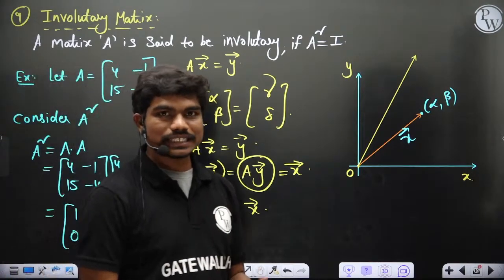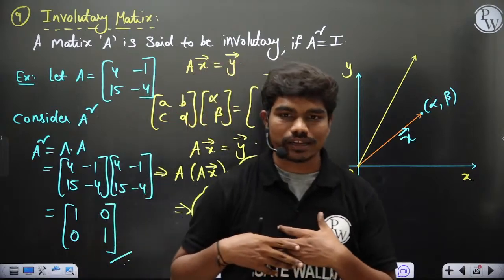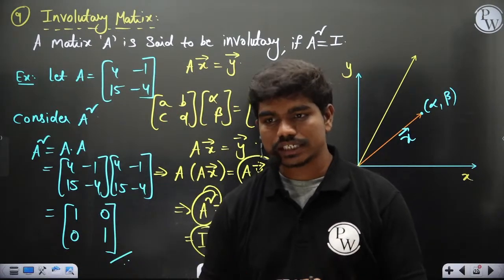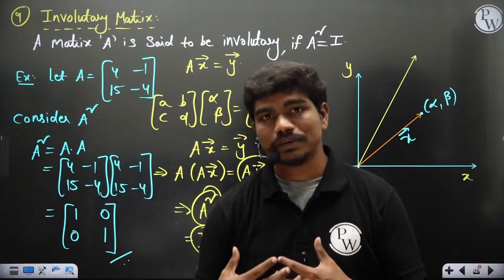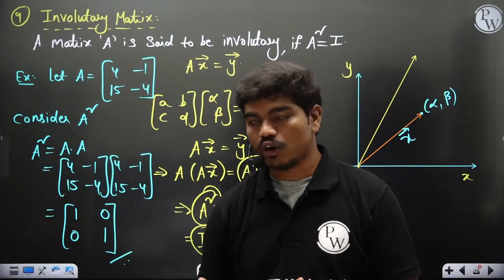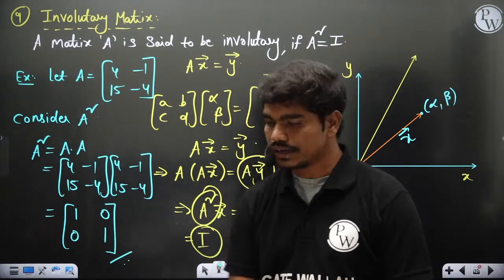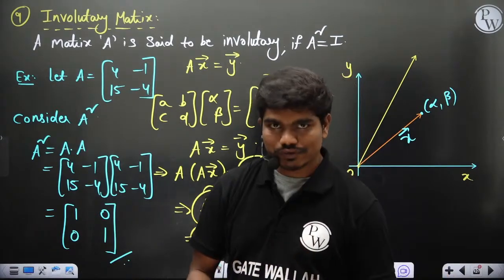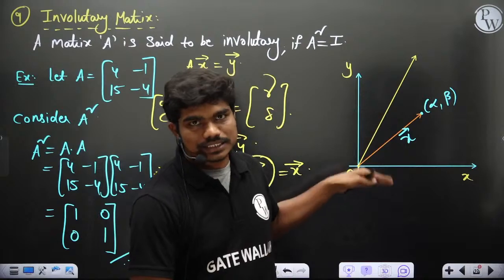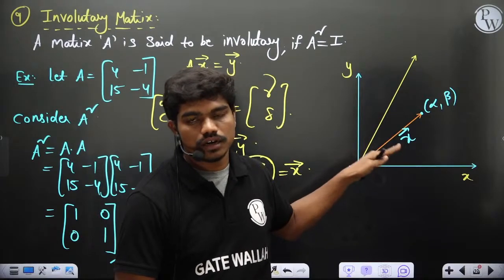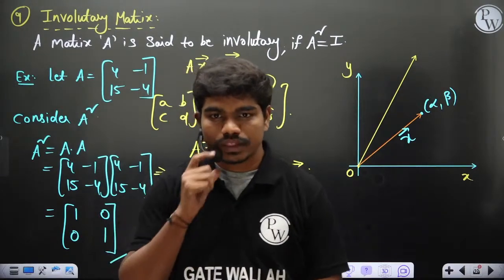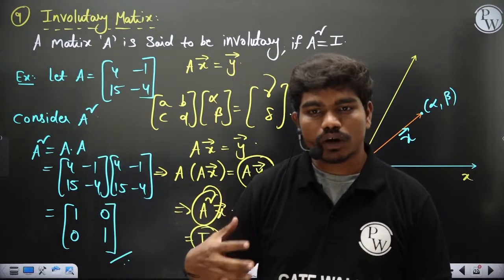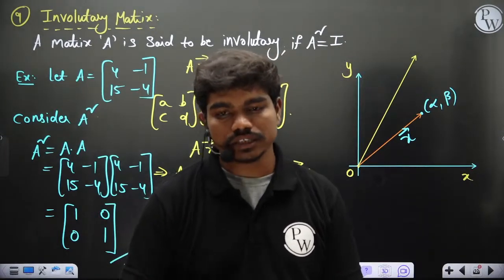If I keep on talking about types of matrices, I can talk about a very large number of types. But we are discussing only some things on which there have been a few GATE questions, and which are also physically very useful to you. Clear? So this is the significance of an involutory matrix. If you apply it an even number of times, it again brings the vector back to its original configuration. Is the concept of involutory matrix clear to all of you? Can you understand what an involutory matrix does to any vector?